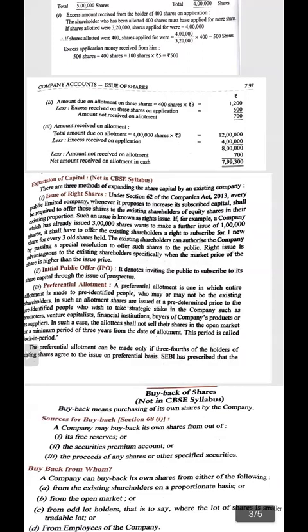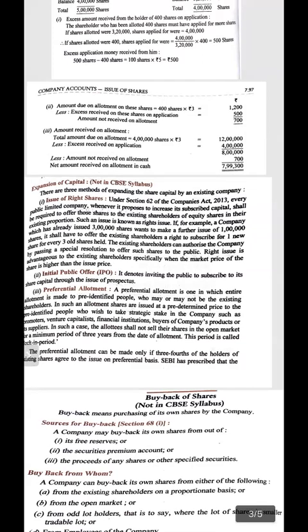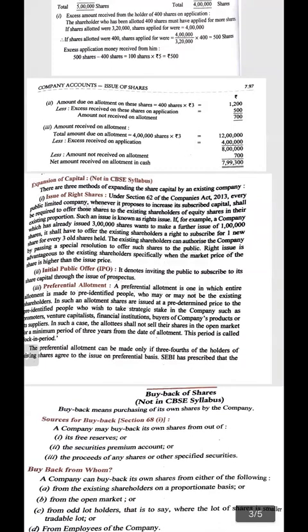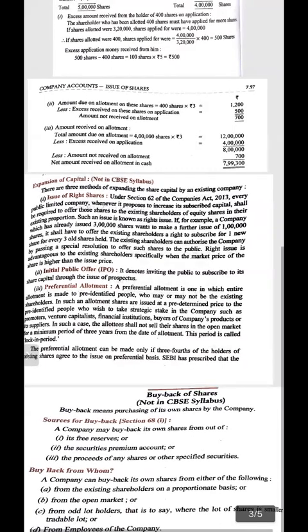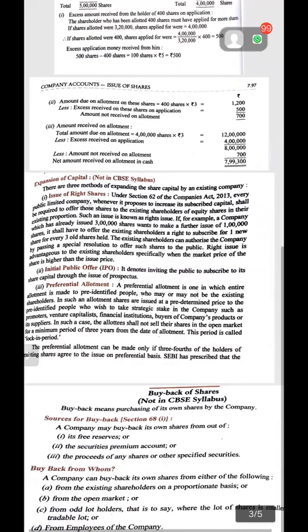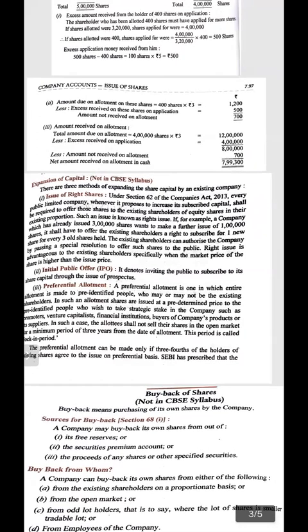Their own shares are purchased by the company itself, because when the demand for the shares rises in the market, their value will be raised. So buyback is a means to increase the value per share, or the market value of the share of the company. This means is adopted to increase the value of their existing shares.